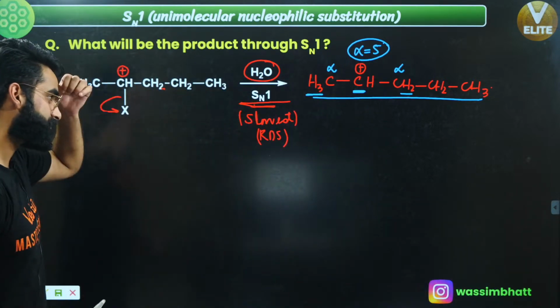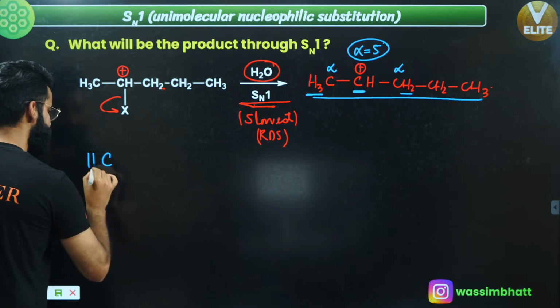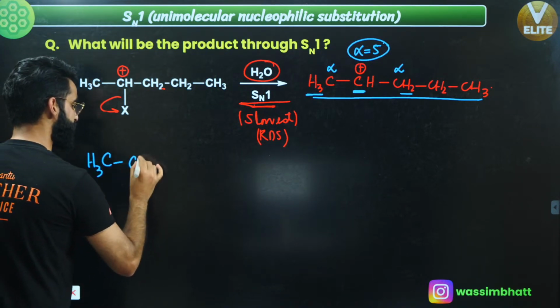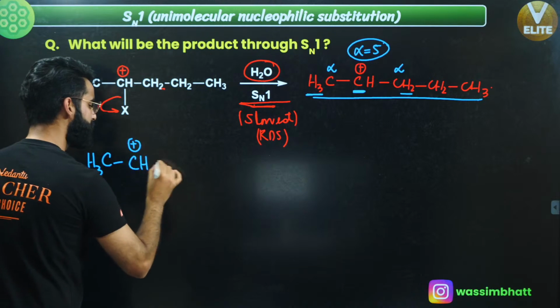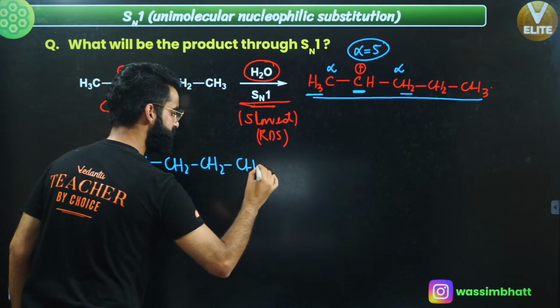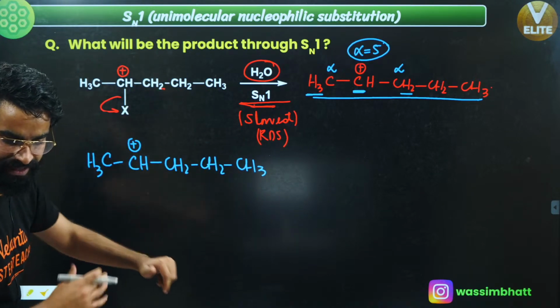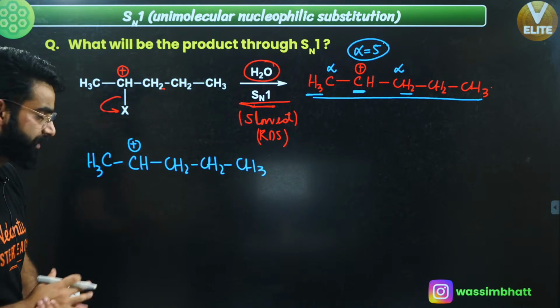Now, this is the carbocation which I got. What happens to this carbocation? The carbocation is something like this. This is CH with a positive charge over here. This is CH2, this is again CH2, and with this CH2 you have got CH3 attached as well. This is the carbocation which is getting stabilized by maximum alpha hydrogens. Now what is going to happen?